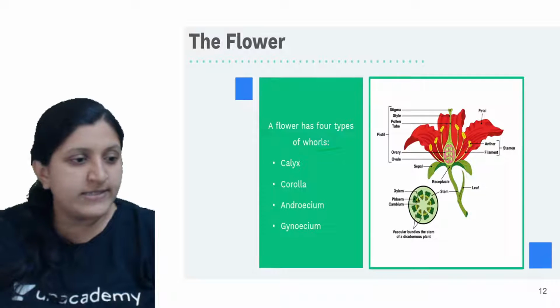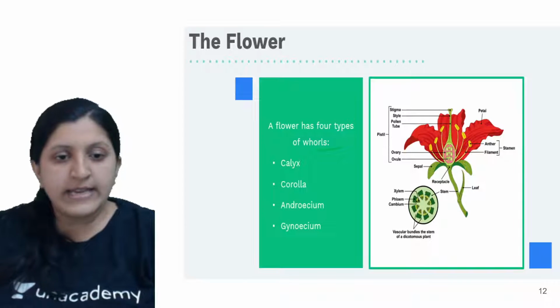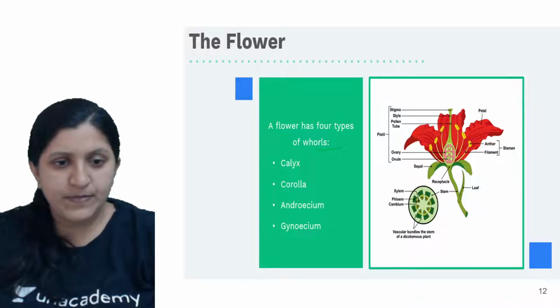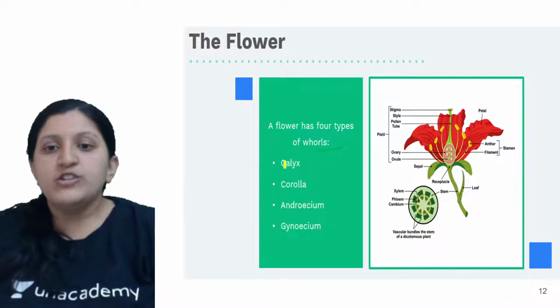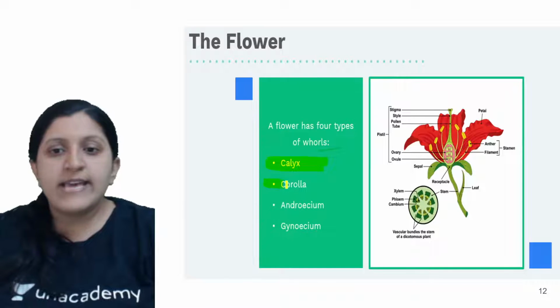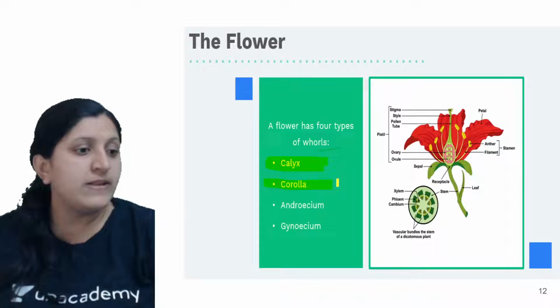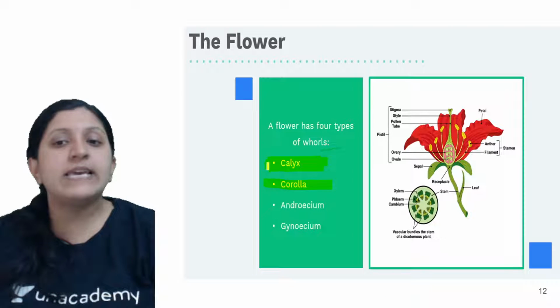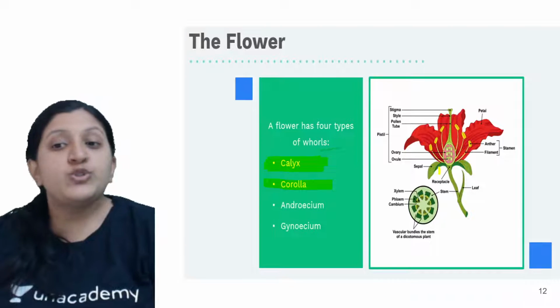So the flower has four types of whorl, which we already discussed. You can find the outermost being the calyx. Next there is a corolla, which is the petal.